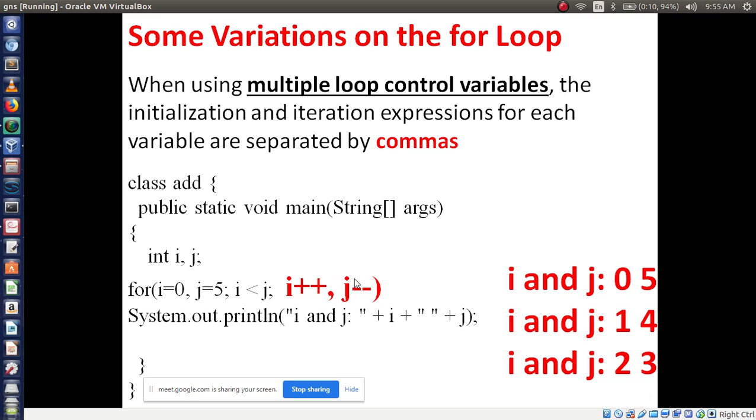Okay. So this was one variation, multiple loop control variables. You just write variations of for loop 1, give the heading multiple loop control variables. Here the initialization and iteration expressions for each variable are separated by commas. You just write that, give one example and write the output. That's it. Okay. So shall I move to another variation?